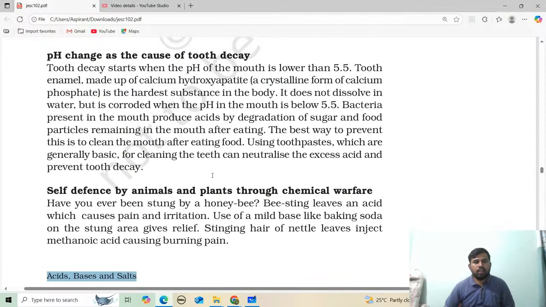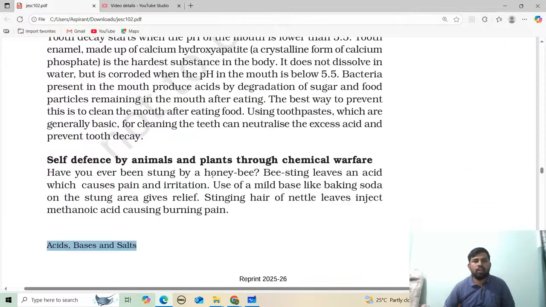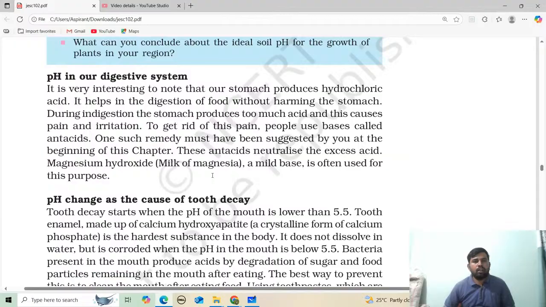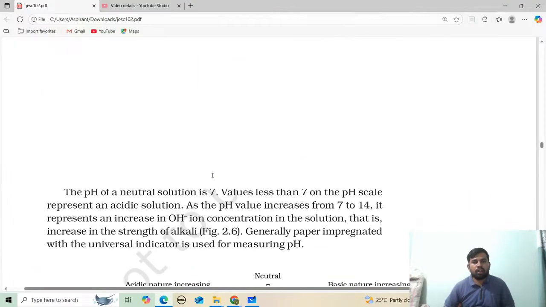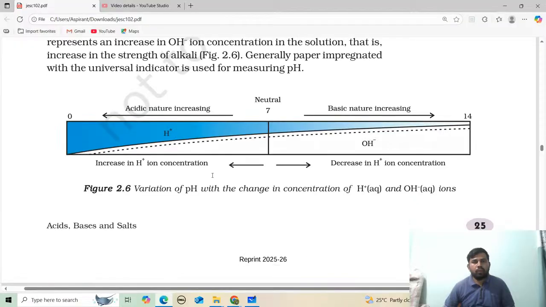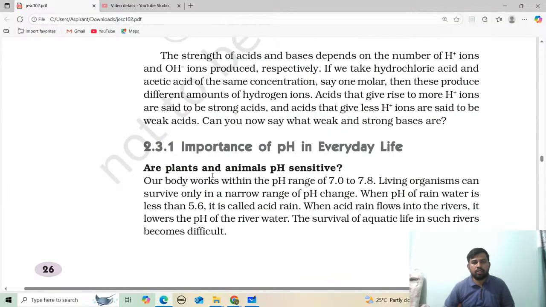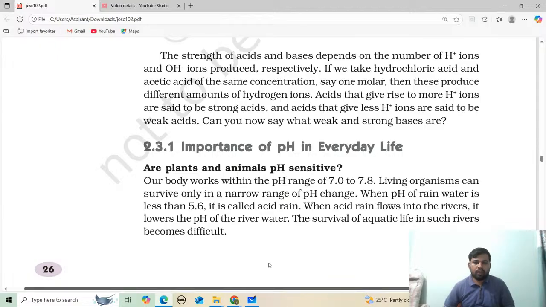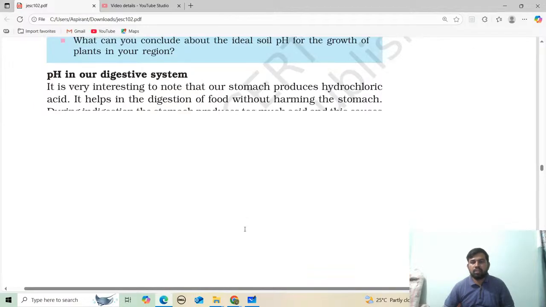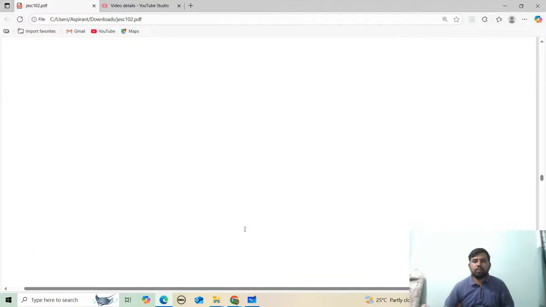Okay, last class we discussed pH in everyday life, right? We discussed the importance of pH in our everyday life. So today we are going to discuss salts. What do we mean by salts actually?